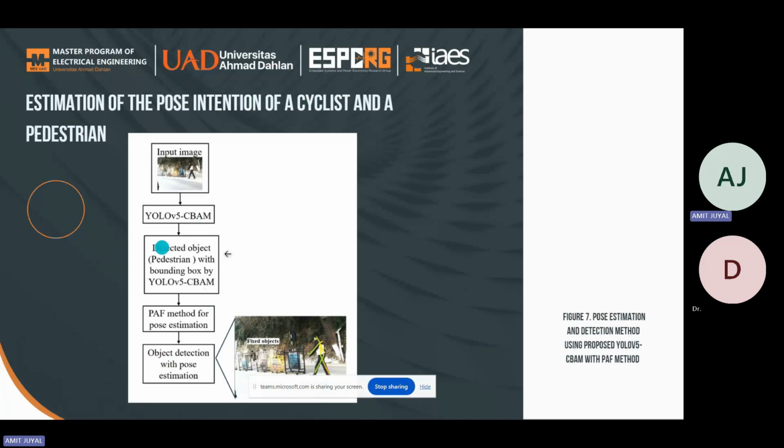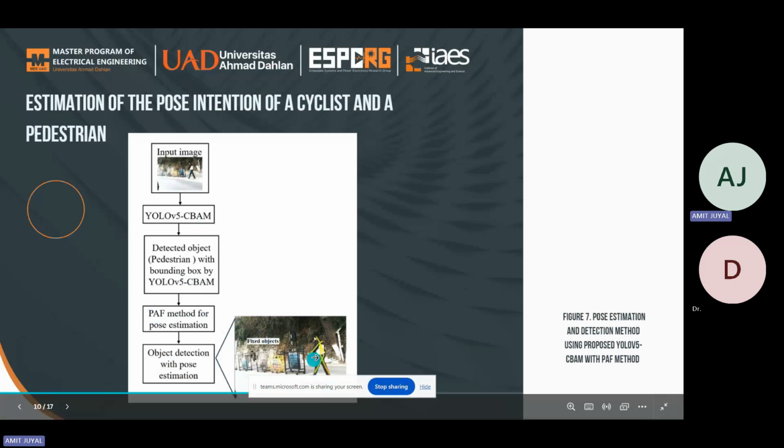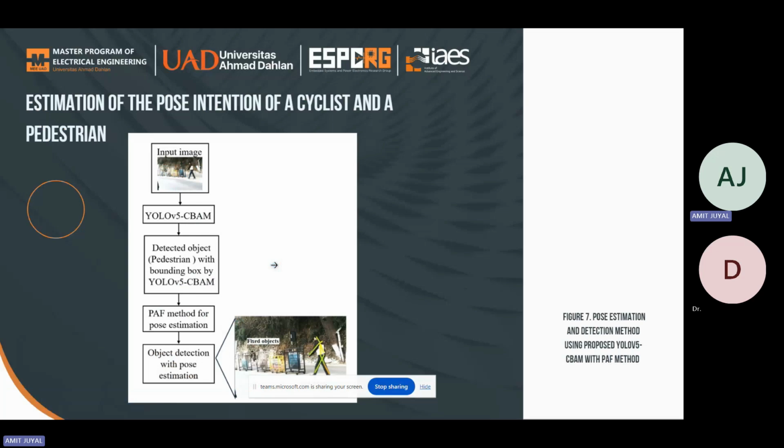So YOLO V5 first takes the input, and in the input it detects the fixed objects like barricades and the pedestrian, and then we apply the PAF model. The PAF model estimates the pose, the skeleton of the pedestrian. So in this way, our model can estimate the pose intention of the cyclist or the pedestrian.